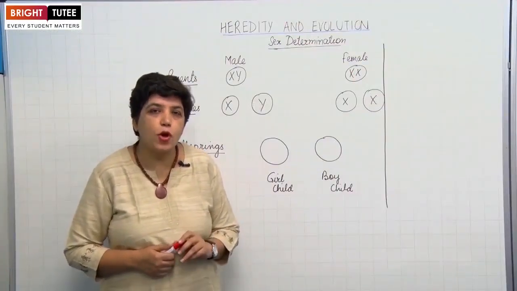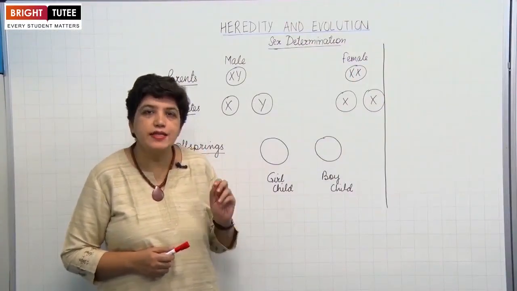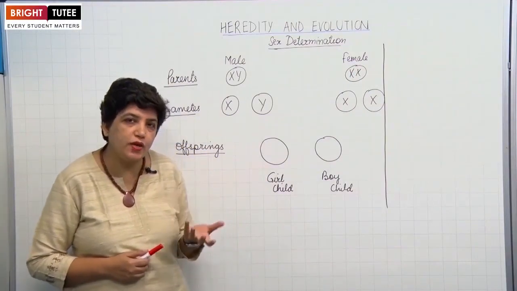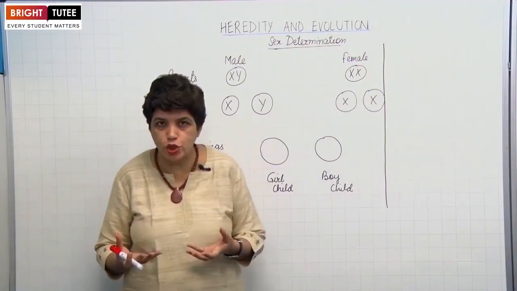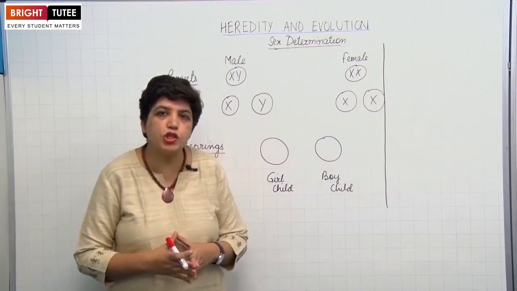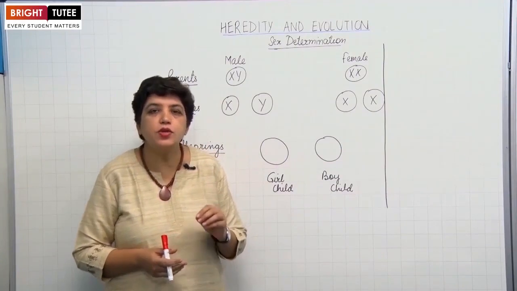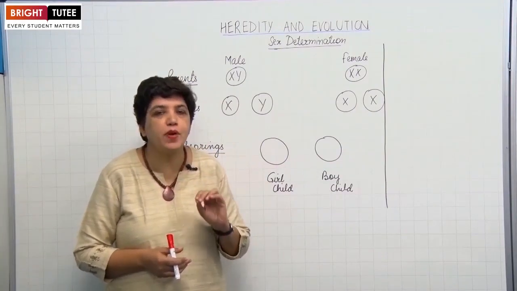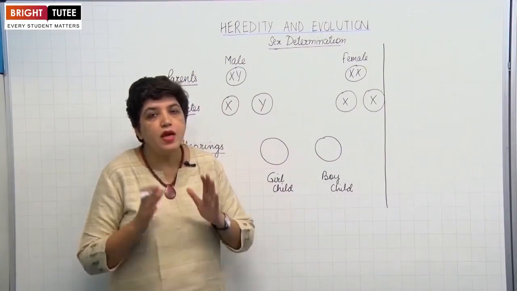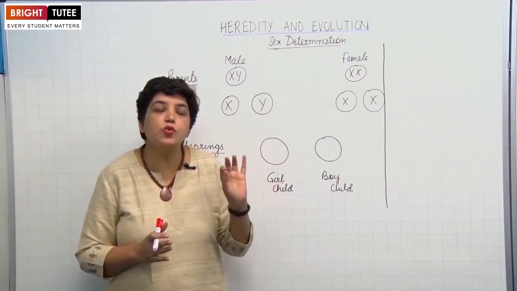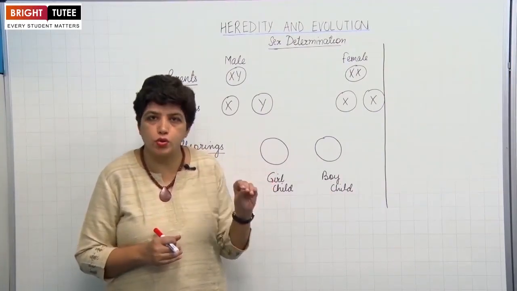Students, the next topic under heredity is sex determination in humans. Whether the child will be a girl child or a boy child, this sex determination in human beings is genetically controlled. As you know, we have 23 pairs of chromosomes. Out of these 23 pairs, 22 pairs of chromosomes are called autosomes.